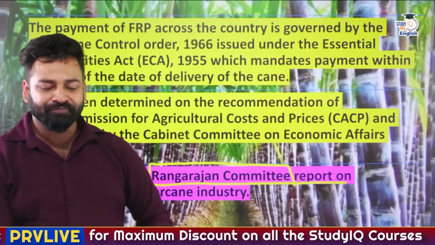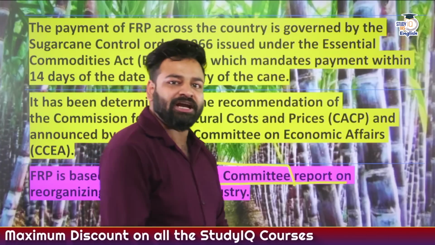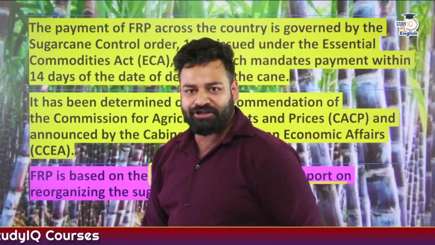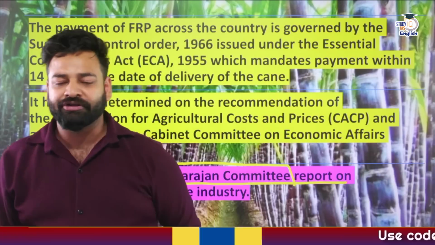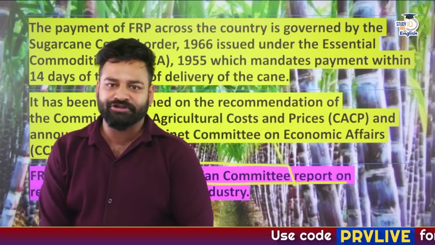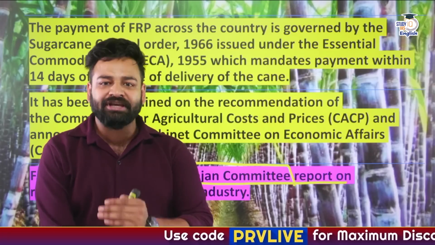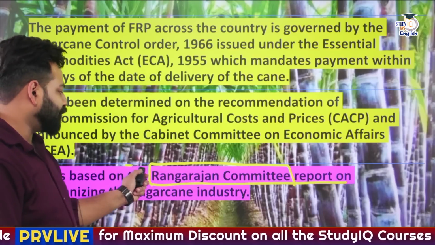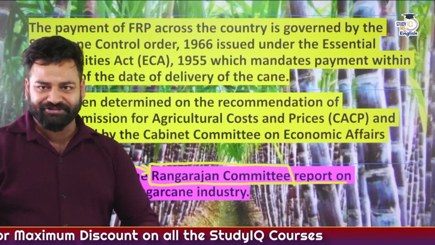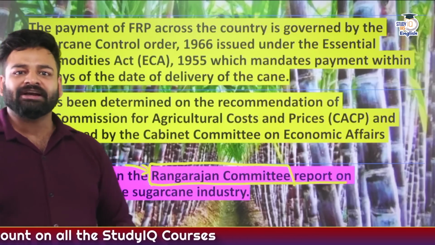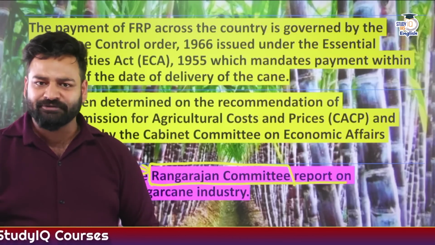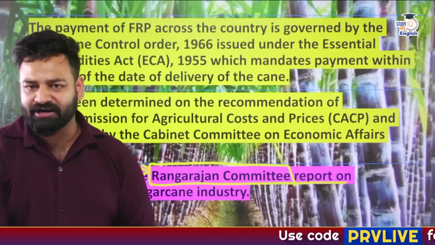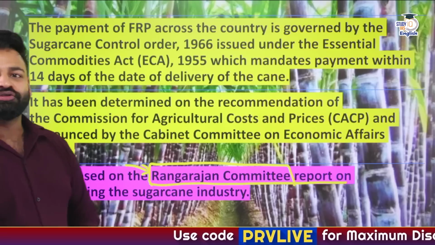So how can anyone claim that the Rangarajan Committee report provided FRP? No. FRP was the brainchild of the then Prime Minister of India, Sardar Manmohan Singh ji, who is late now, no more in this life. So the late Sardar Manmohan Singh ji introduced FRP, but through the Rangarajan Committee report, FRP was enhanced. Initially the cap was 30% or 35%, that is the profit margin to the farmers.